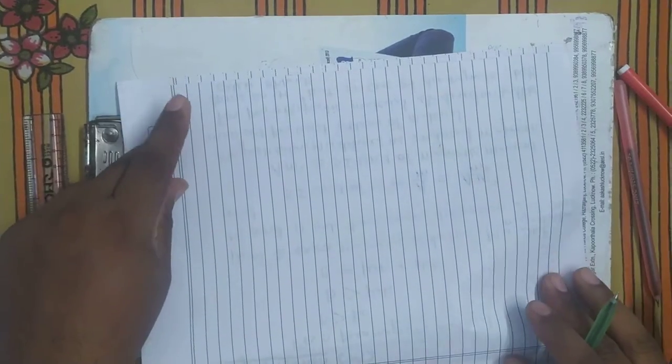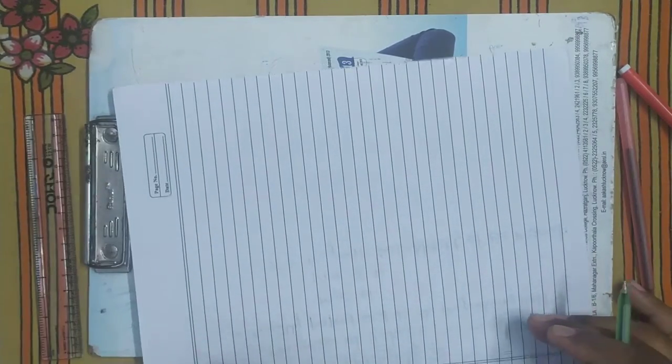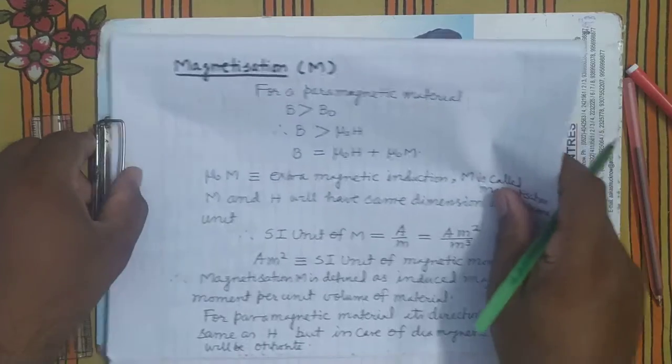It's clear. So see here, we can write for paramagnetic material.